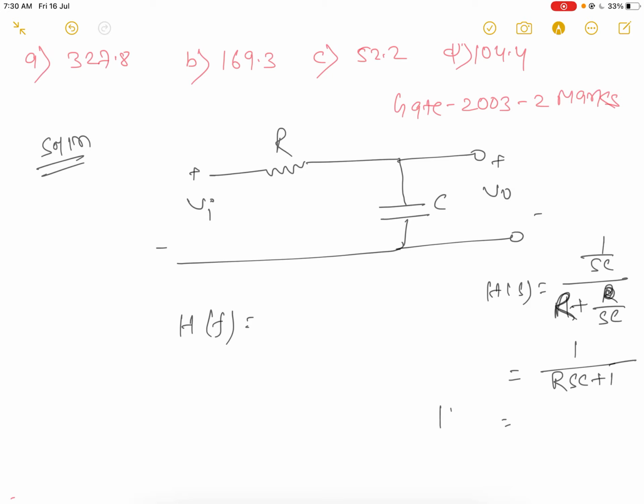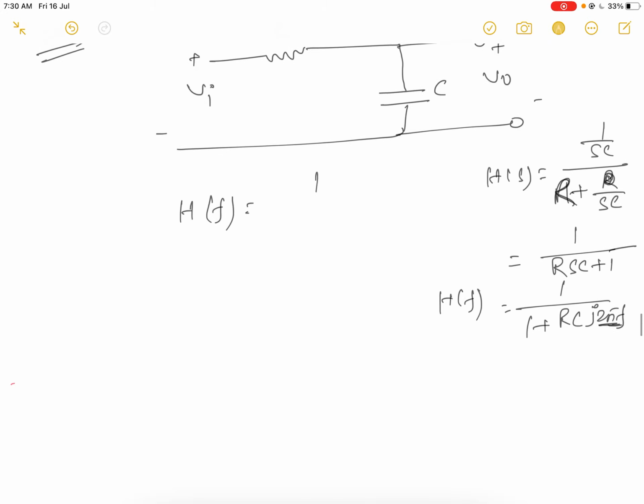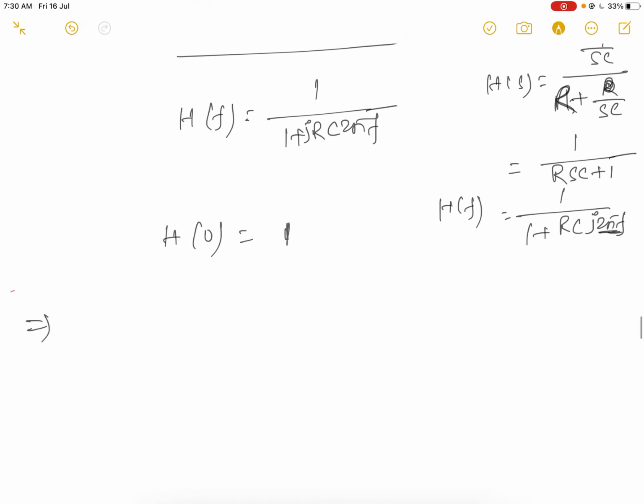Here, in the place of S, when you are taking H(f), put j2πf. 2πf means ω. Then our transfer function will be 1 upon 1 plus jRC2πf. When you take f equal to 0, it becomes 1.